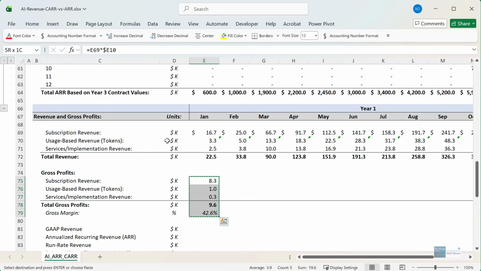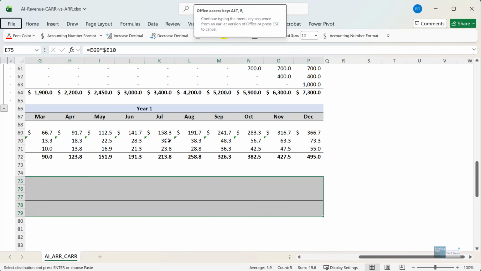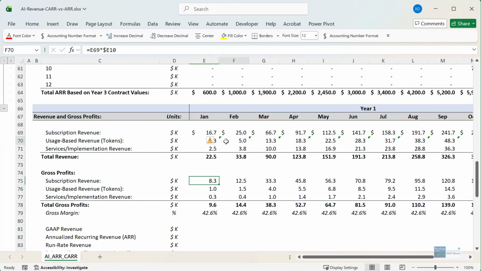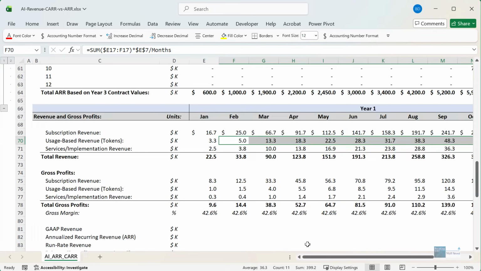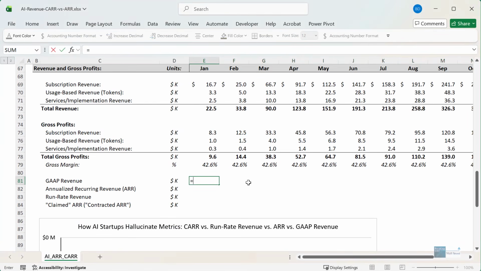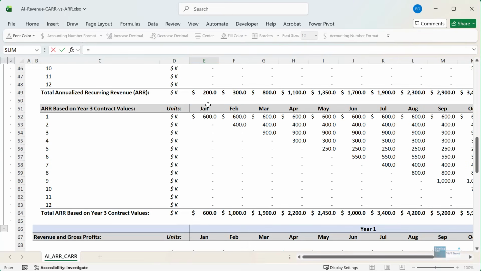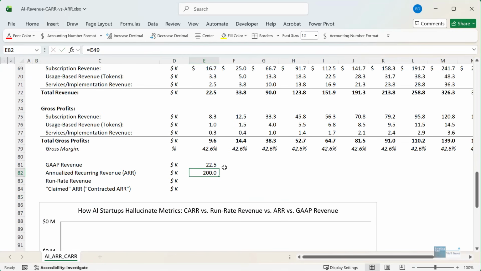And so we can see that we get to around a 42 or 43% margin here. Still decent, but probably more like what you'd expect for a hardware company like Apple, as opposed to a traditional enterprise software company. And that is part of the issue here. So taking everything together now, the GAAP revenue here is simply the revenue line here. The ARR, as we define it and as it should be defined, should be what we have up here for the year one contract values that the company enters into each month, summed up over time.